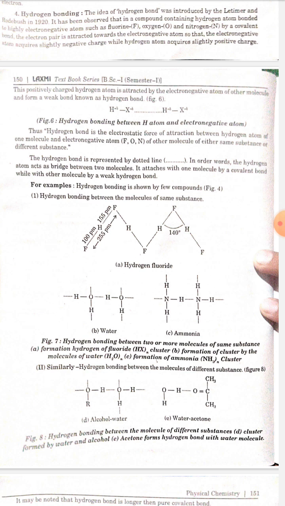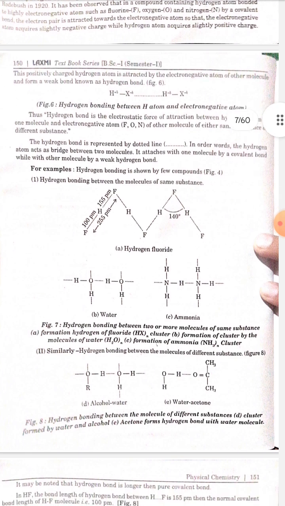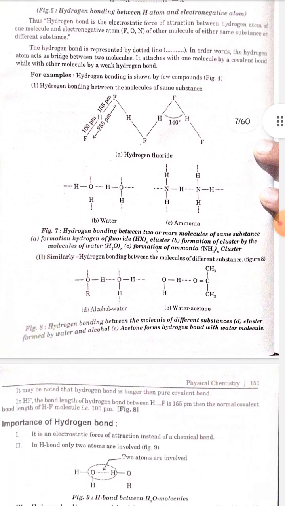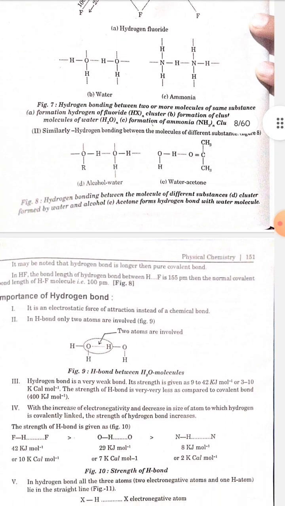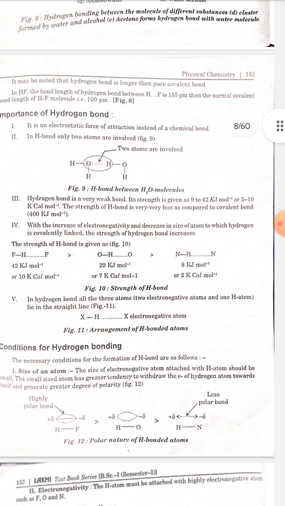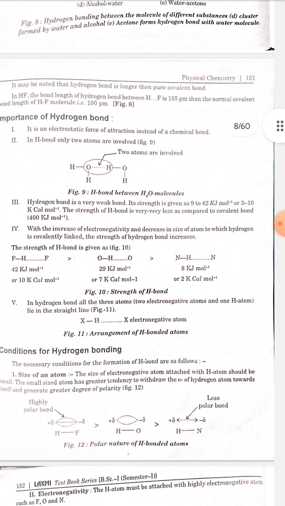For example, hydrogen bonding is shown by a few compounds. Hydrogen bonding between molecules of the same substance. Similarly, hydrogen bonding between molecules of different substances. It may be noted that a hydrogen bond is longer than a pure covalent bond. In HF, the bond length of the hydrogen bond between H and F is 155 picometer, compared to the normal covalent bond length of the HF molecule, that is 100 picometer.